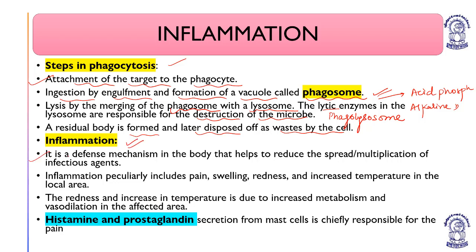Inflammation is a defense mechanism in the body that helps to reduce the spread or multiplication of the infectious agent. So inflammation is generally a local tissue response which is developed to arrest the spread or the multiplication of the pathogen. Inflammation basically includes 5 signs: pain, swelling, redness, increase in temperature of the local area, and loss of function.